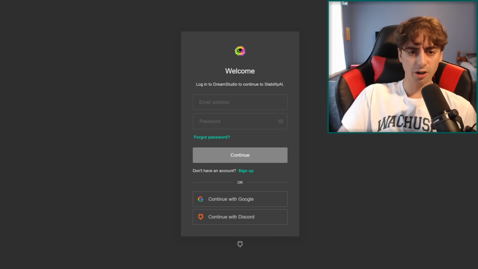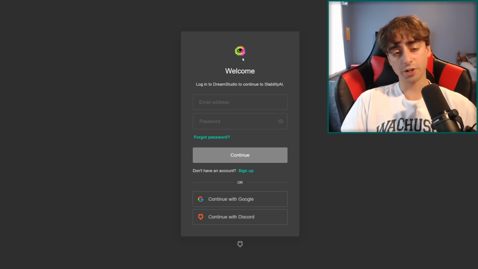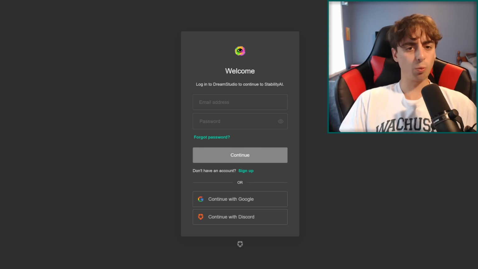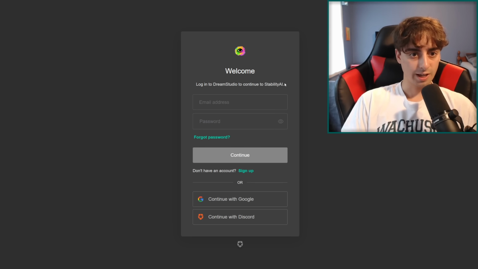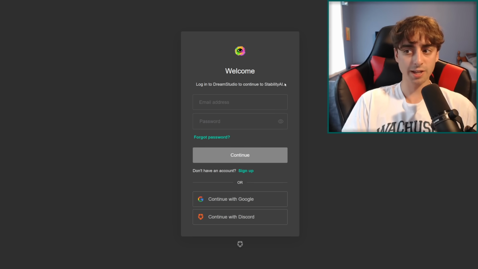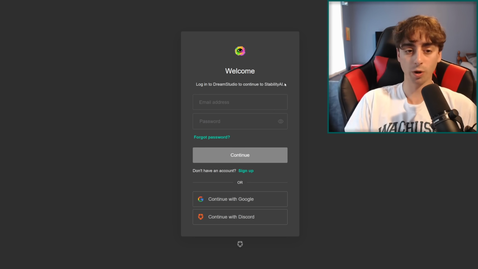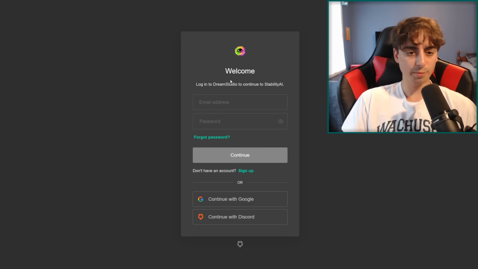So as we can see on this website, it has this little eyeball logo, which you will become very familiar with. That's the Dream Studio logo. And we can see it says, "Welcome, log into Dream Studio to continue to Stability AI." Of course, Stability AI is the company that has made Stable Diffusion, and this Dream Studio as Stable Diffusion's new home, I have to say, is very, very lovely and intuitive. I think you are going to like it quite a lot. It's nice, we don't have to worry about code or anything. We have intuitive sliders to mess around with.